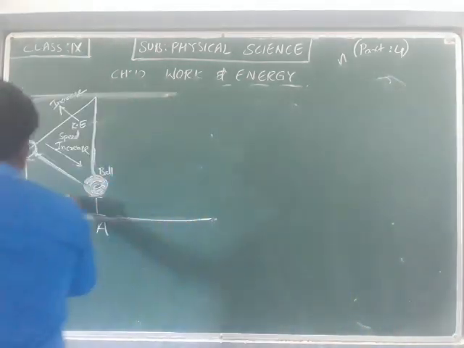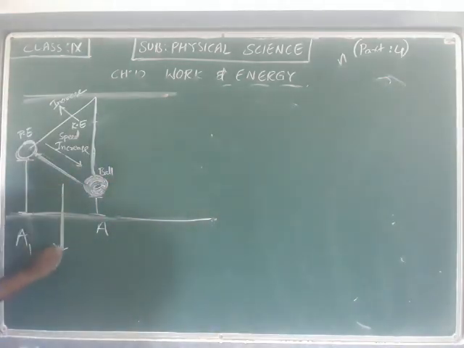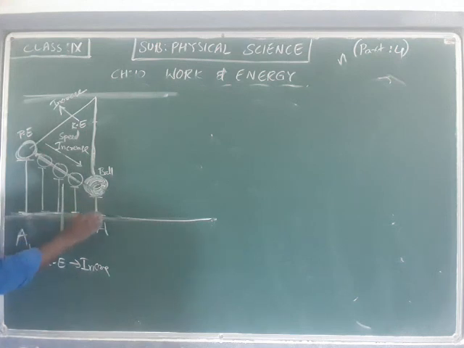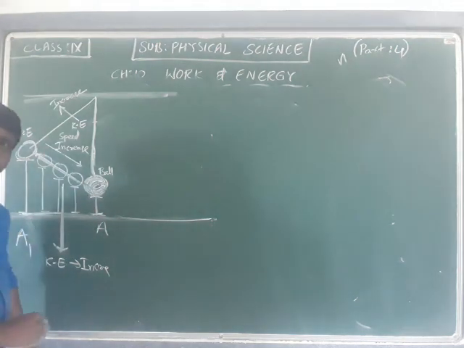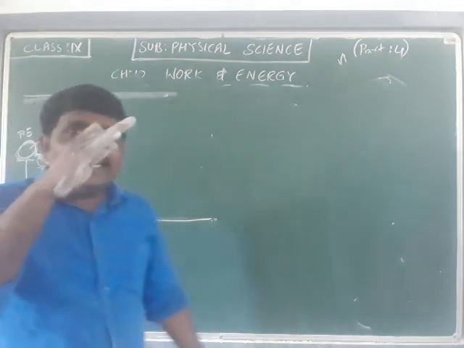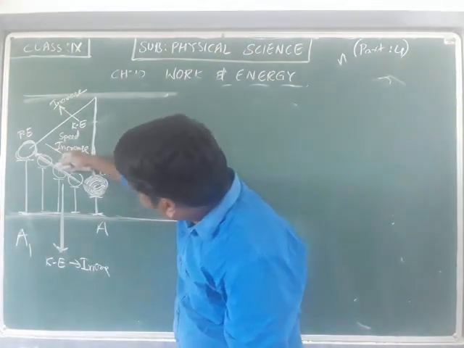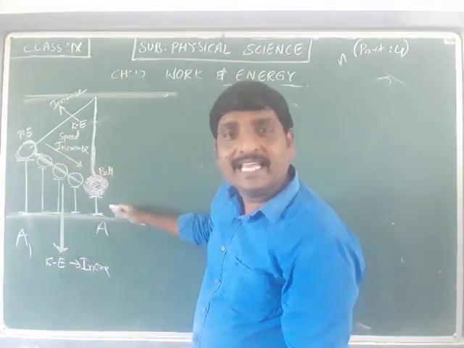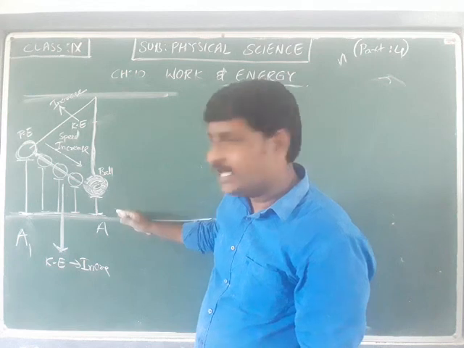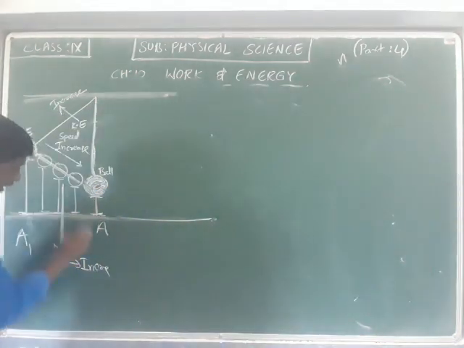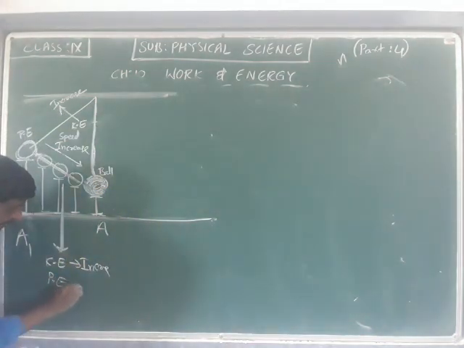In this case, kinetic energy increases. During the motion, the ball reaches this place, and again this place, point A. As the height of the metal bob at every instant is decreasing, that shows that up to here the potential energy decreases.